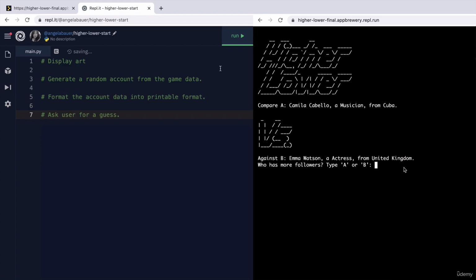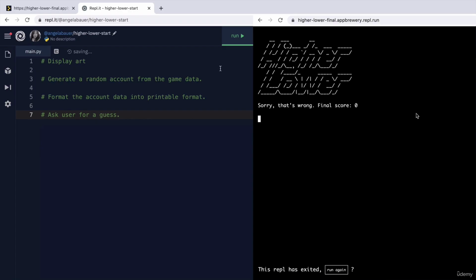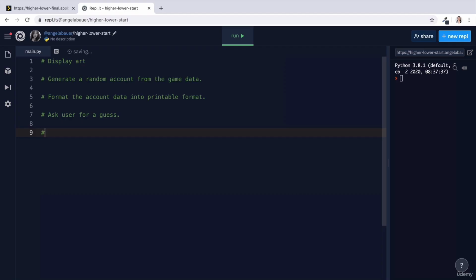And when they do type an answer, let's say we think maybe A has more followers, then it's going to have to check that answer and see if it's correct or if it's wrong. So that's going to be a big problem. Check if user is correct. Because that's going to require a couple of things, right? We're going to probably have to break down this problem into smaller problems if we want to solve it.